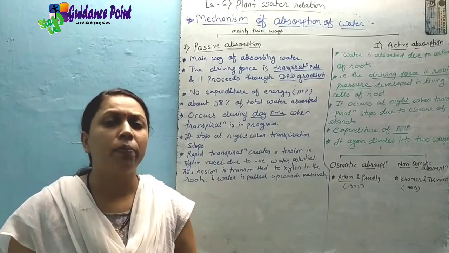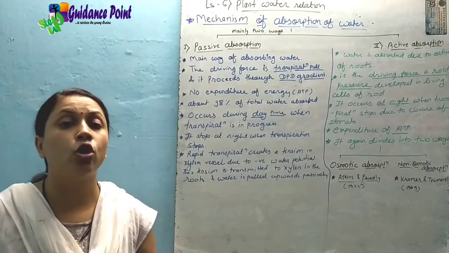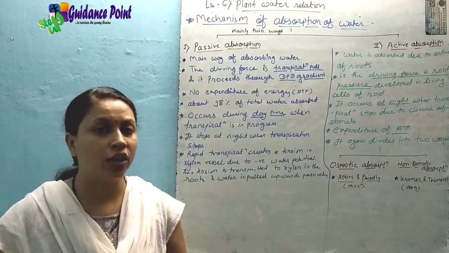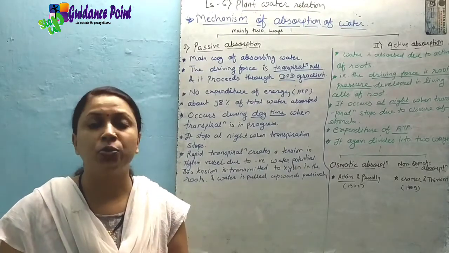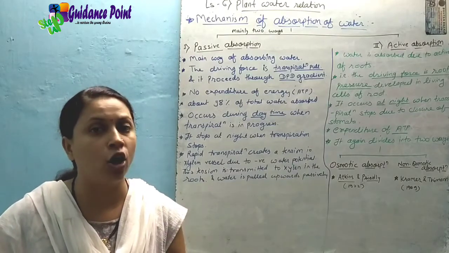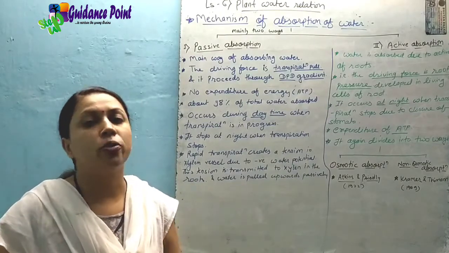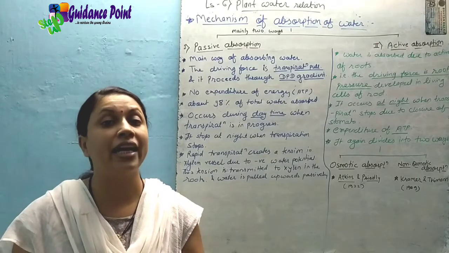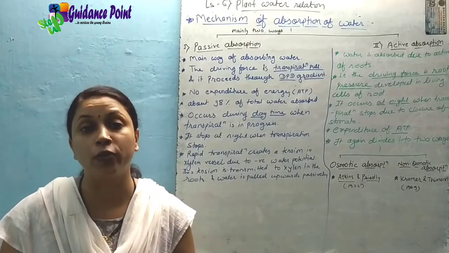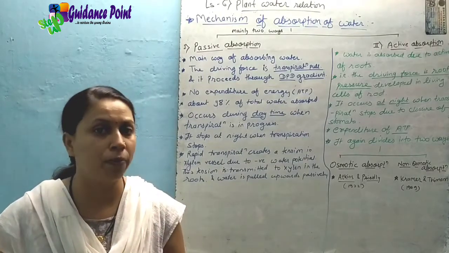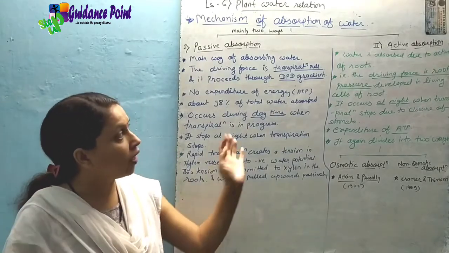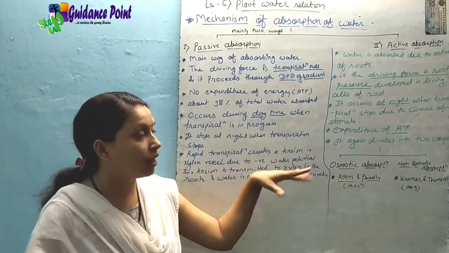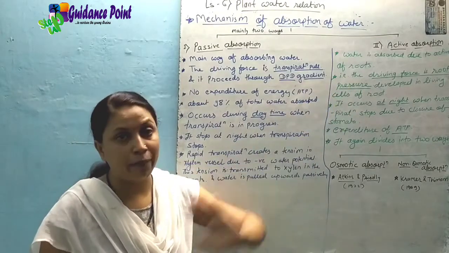Even in case of passive absorption, there is no loss of any kind of energy that is produced due to respiration. Means respiratory energy is not lost at all because of passive absorption. It means that it is the main type of absorption of water in case of plants. Understood? Now the next process of absorption of water is called active absorption.